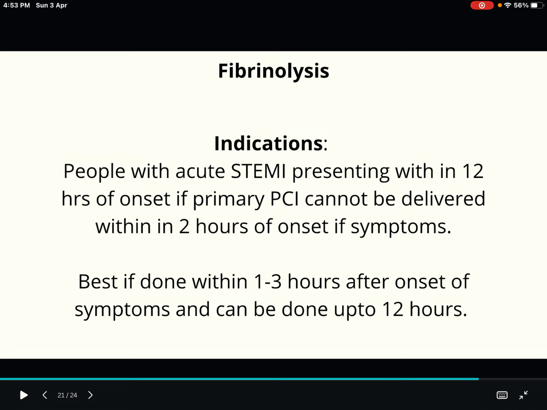It is best if done within 1 to 3 hours after the onset of symptoms, and it can be done up to 12 hours also. There are trials that have shown very good prognosis if it is done up to 12 hours.